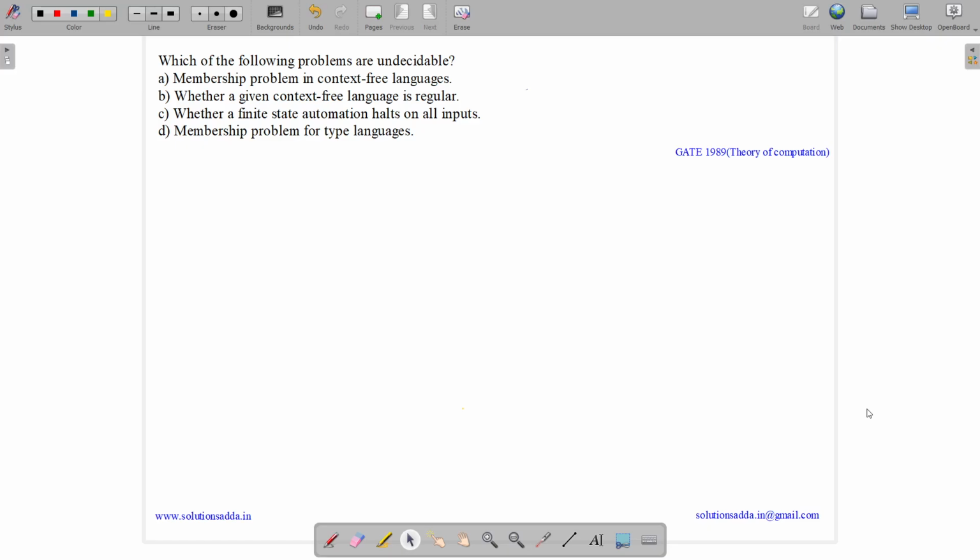This question belongs to the Theory of Computation subject and was asked in GATE 1989. The question belongs to the undecidability and decidability topic. The question states, which of the following problems are undecidable?